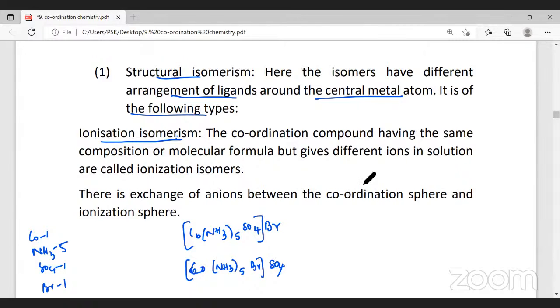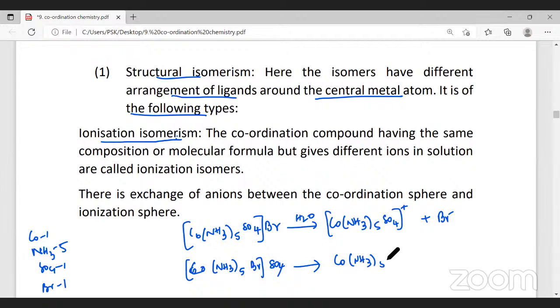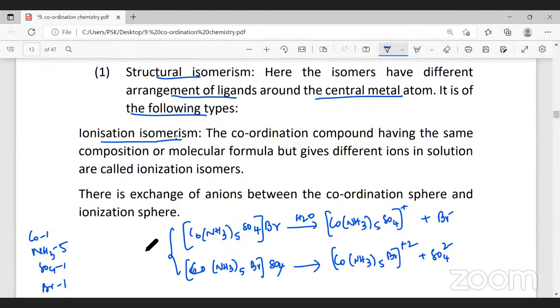Now, we're talking about ionization isomerism. When this is dissolved in water, it will dissociate to form [Co(NH3)5SO4]+ and Br minus. Here the charge is plus. The other will dissociate to form [Co(NH3)5Br]2+ and SO4 2 minus. The sulfate ion has a charge of -2, and here the charge is +2. Did you understand? Yes, sir. This is the example for ionization isomerism.